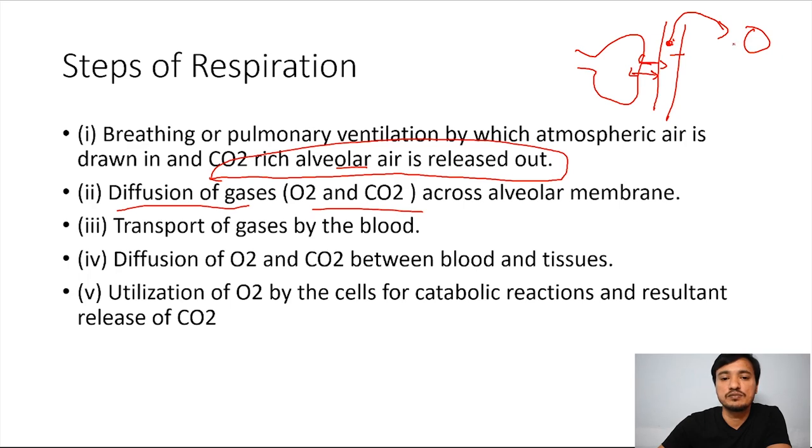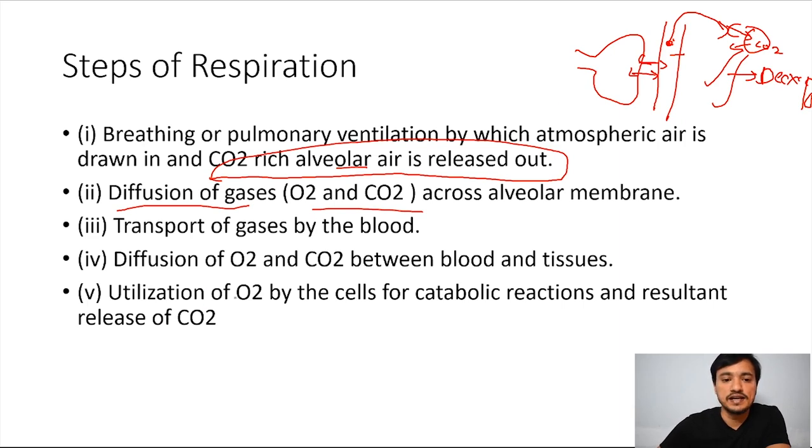Tissue means various body tissues. Okay, and then diffusion of O2 and CO2 between blood and tissue. In tissue already CO2 is formed, which is then exchanged by this blood. Okay, then oxygenated blood goes to the tissue, CO2 is taken out from tissue to the blood, and the O2 is given to the tissue. Again this blood is formed, which is called deoxygenated.